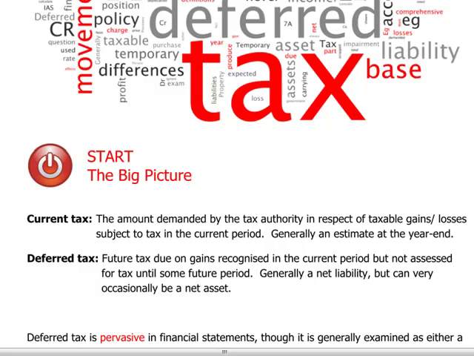Deferred tax, if you want it in short, is just future tax. This arises on transactions or gains that were booked into this accounting period, but they will become taxable, using the tax rules, in different accounting periods.